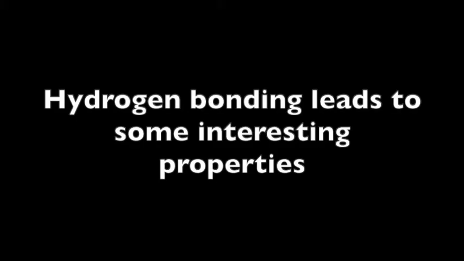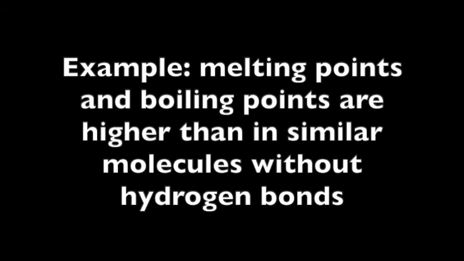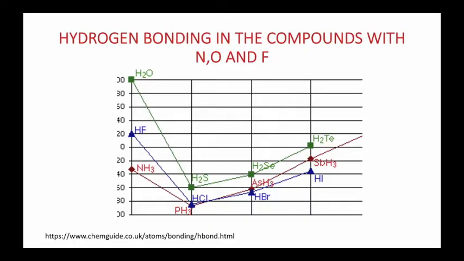Hydrogen bonding leads to some very interesting properties. For example, melting points and boiling points are much higher than those of molecules that have similar size or shape or polarity. Let's take a look at the boiling points of our hydrogen bonders and their analogous compounds. And by this we mean similar compounds that form with other elements of the same family. See how the boiling points for the molecules that form hydrogen bonds are much higher than those for the molecules formed with elements that are not nitrogen, oxygen, or fluorine. The stronger the intermolecular forces are, the higher the boiling point. We will talk about this more later.